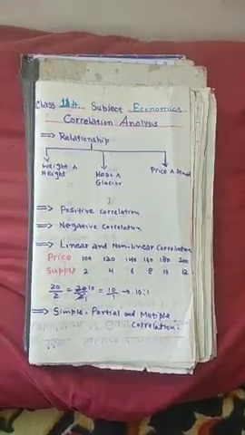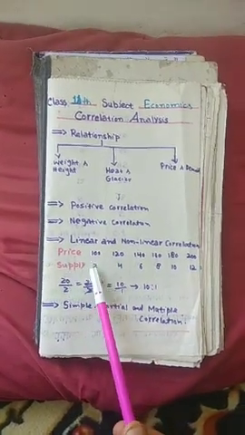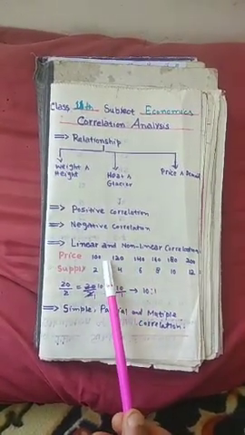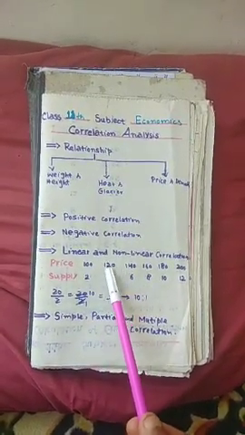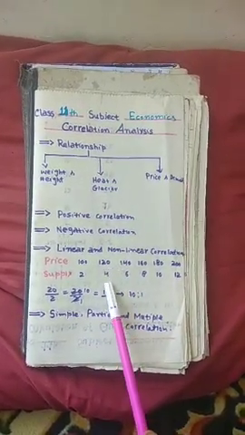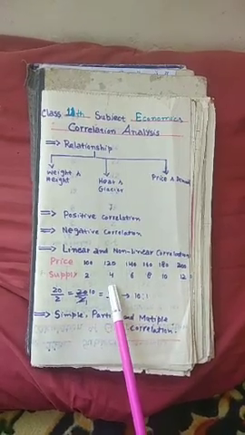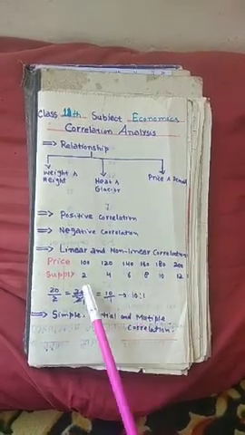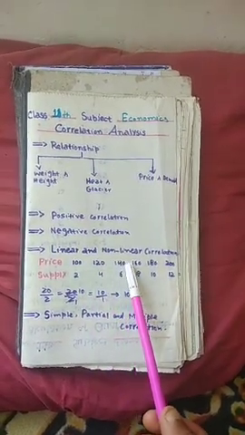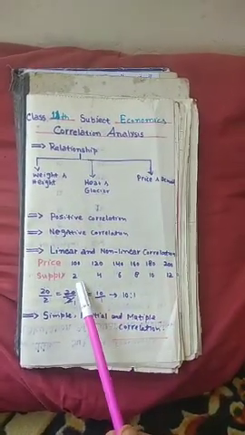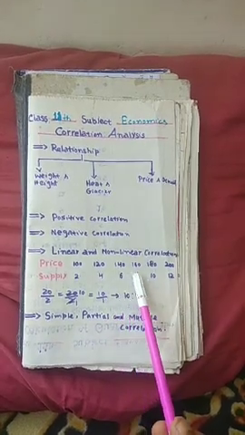For example, if at price 100 rupees the supply was 2 units, and now the price becomes 120, the supply becomes 4, at 140 it is 6. If we see here, there is an increase of 20 in price and an increase of 2, 4, 6, 8 in supply.